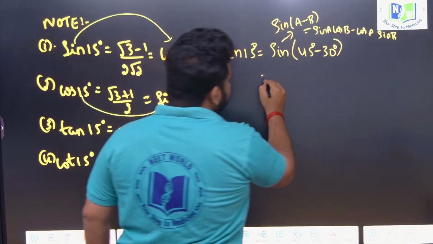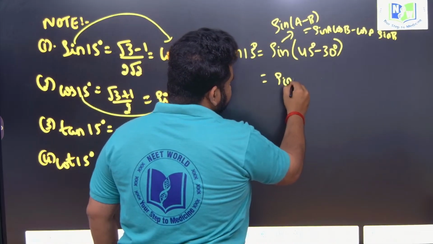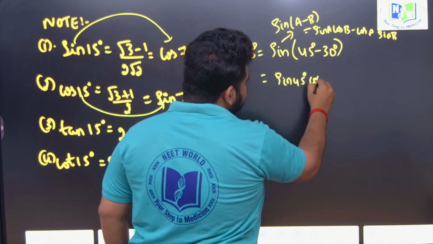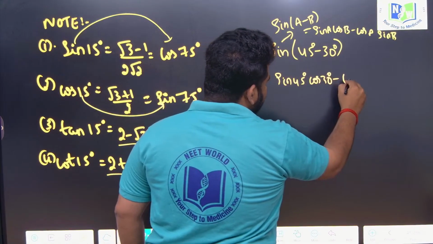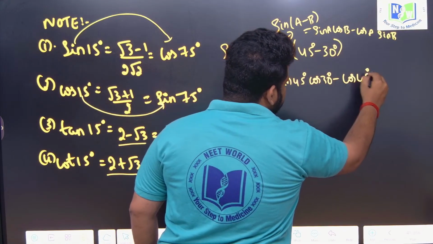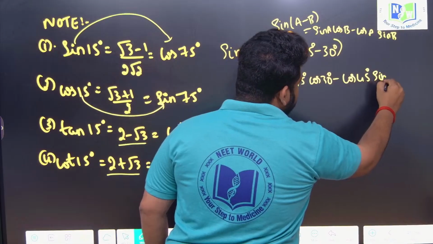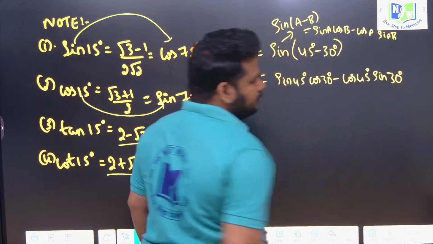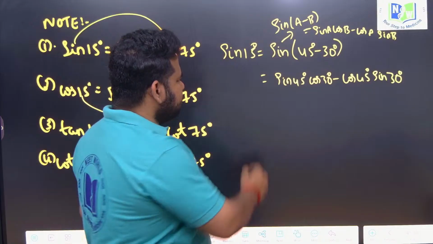So this will give us what? Sin 45 into cos 30 minus cos 45 into sin 30. Now see here, sin 45 is what?